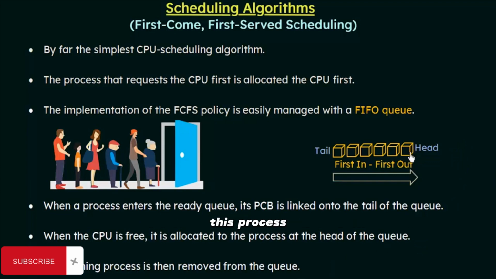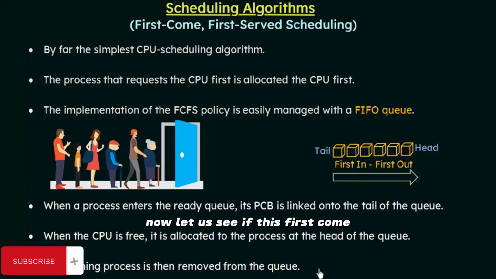That means once this process gets the CPU, it will be removed from this queue because it has already got the CPU for its execution. So this process will be removed, and this second process over here will be the new head. And then if some other processes come in again, they will be added to the tail, and that will be the order. So that is how first come, first serve scheduling works.